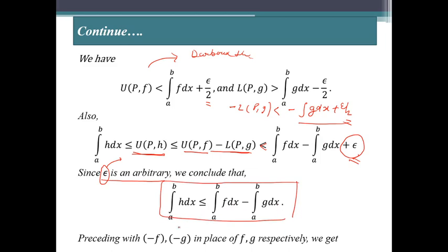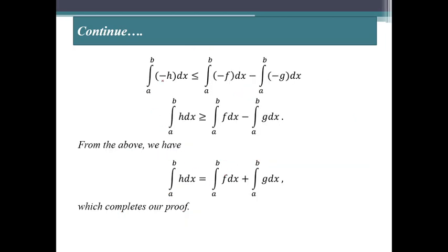Now if in place of f and g we use minus f and minus g, then minus f minus minus g will be equal to minus h. So if we take these values in this inequality, we get the integral of minus h dx less than or equal to the integral of minus f dx minus the integral of minus g dx, right?